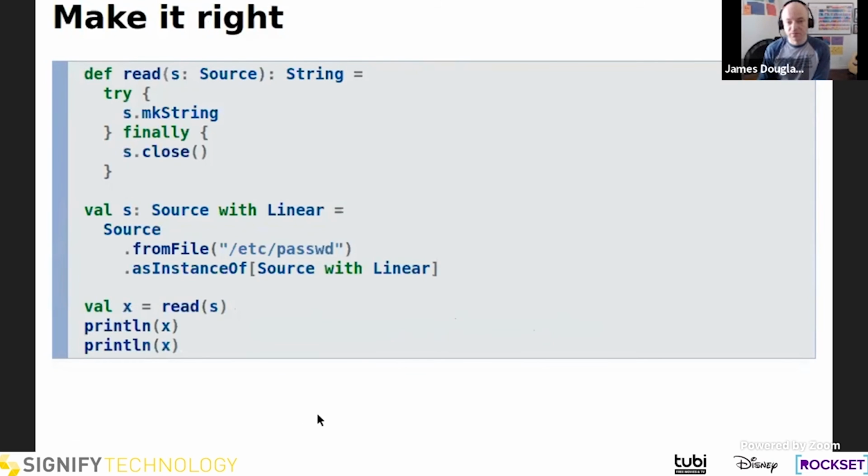And so to fix it, we just need to make sure that we're only using s 1 time, we're caching that result, and then that's what we're printing out twice.